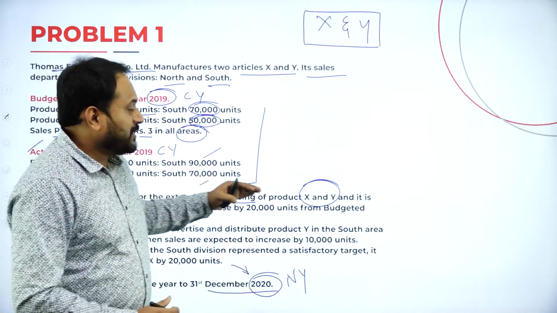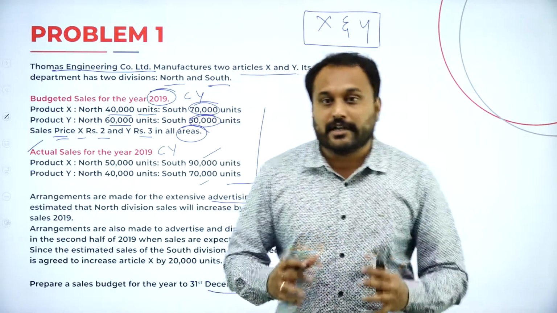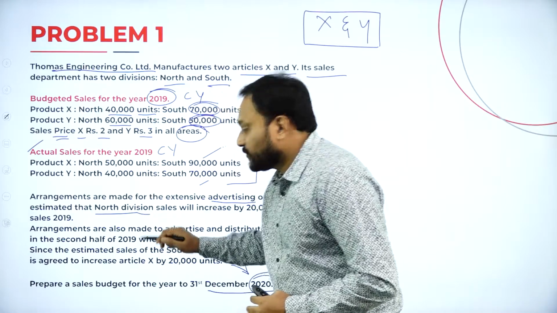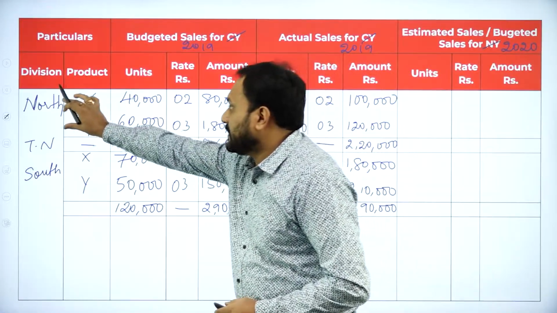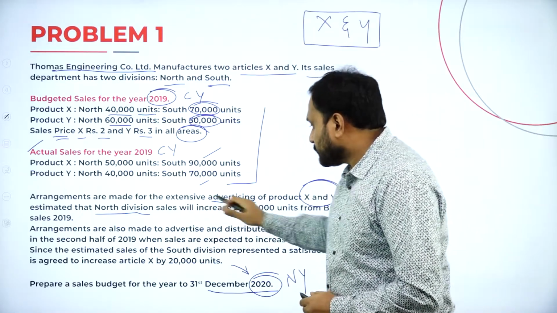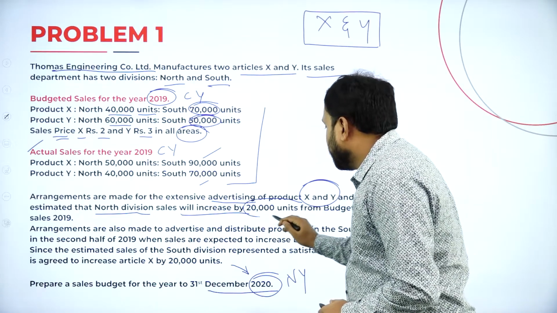That is, advertisement is being done for X and Y, and what they have figured it is estimated that North Division sale, that is here, the North Division sales, right? What they are estimating, that is, will increase by 20,000 units.